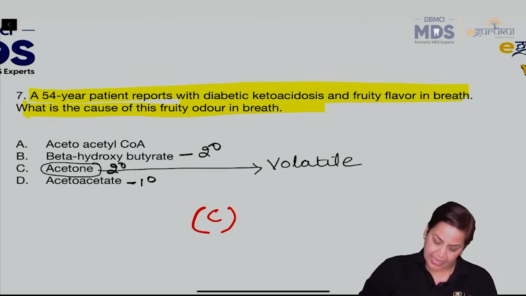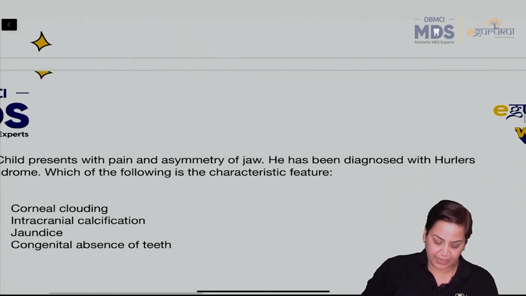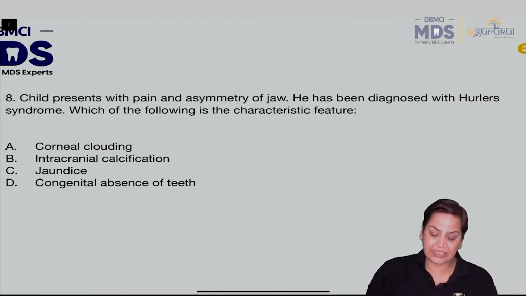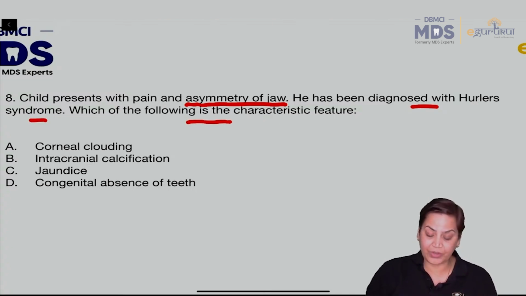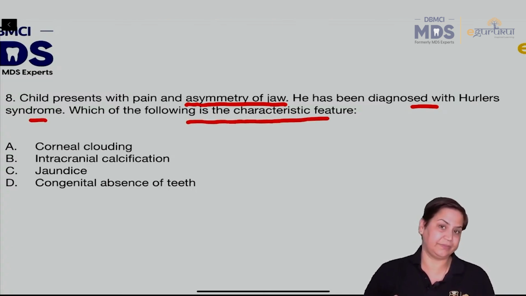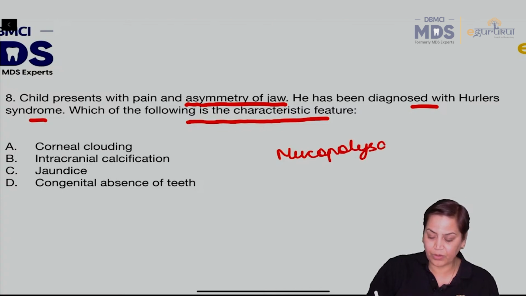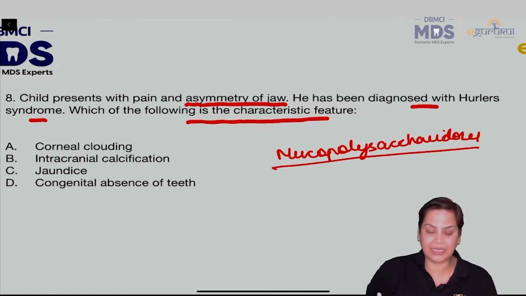Right? Then moving on to question number 8. Again a very important question. A child presents with pain and asymmetry of the jaw. He has been diagnosed with Hurler's syndrome. Now which of the following is the characteristic feature? Now this has been taken from mucopolysaccharidosis. First you tell me what will be the answer, then I'll give you a brief description of this.